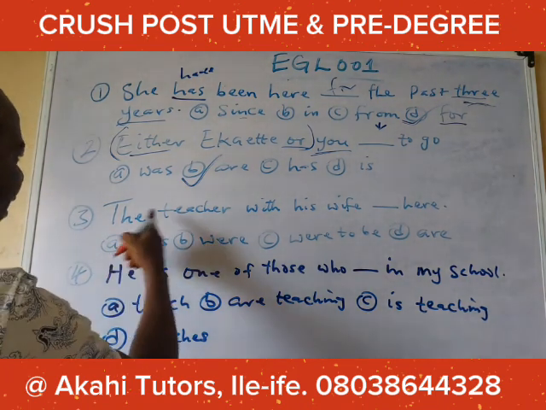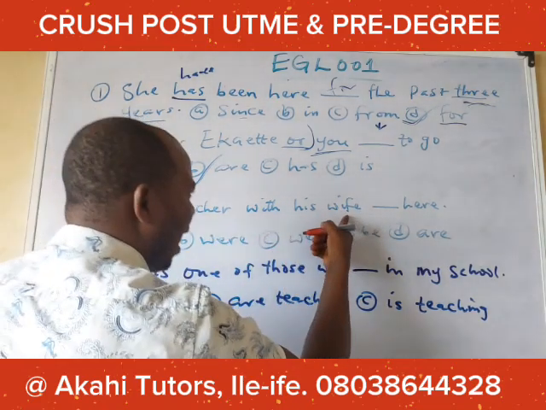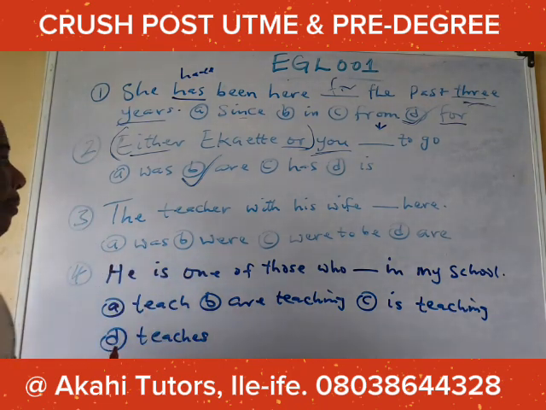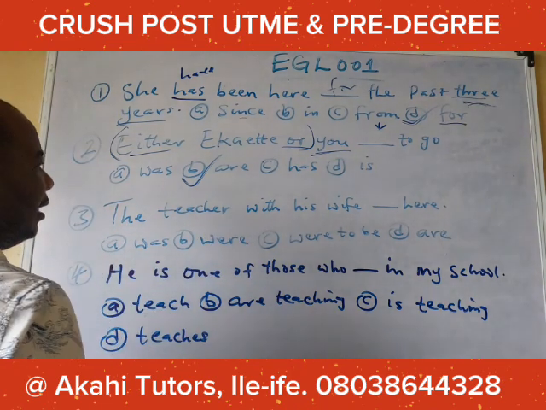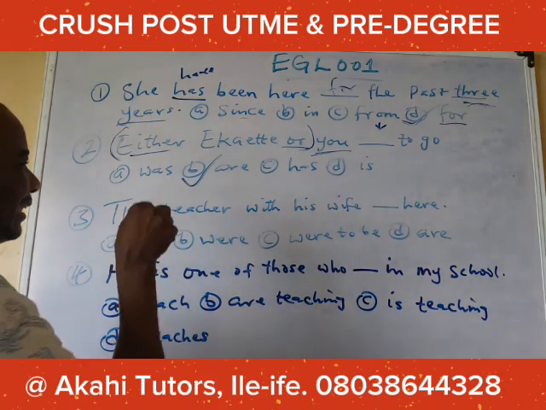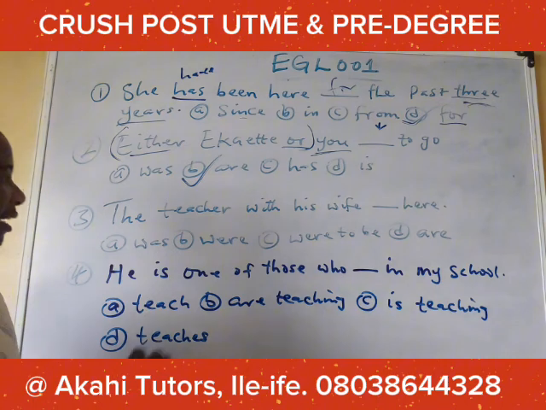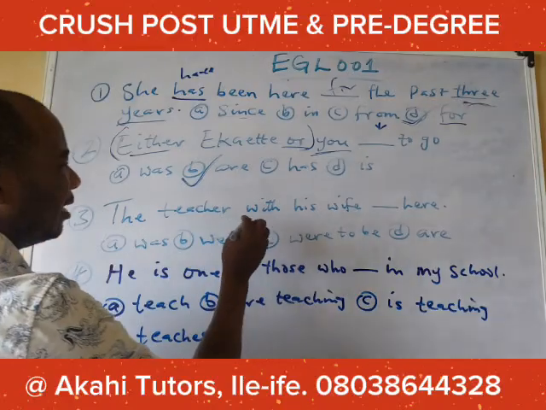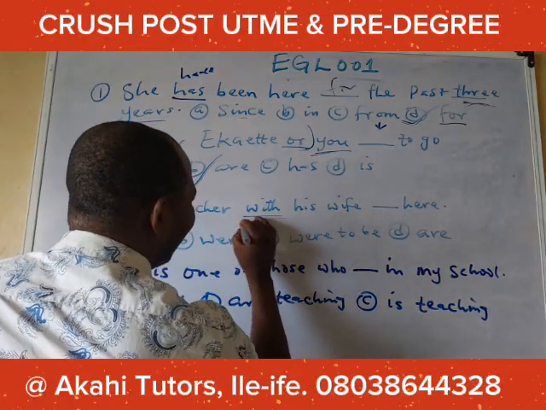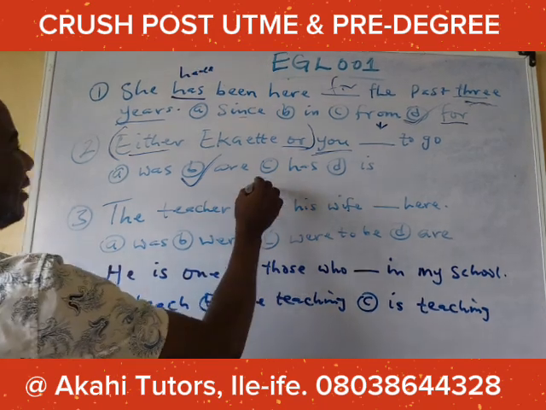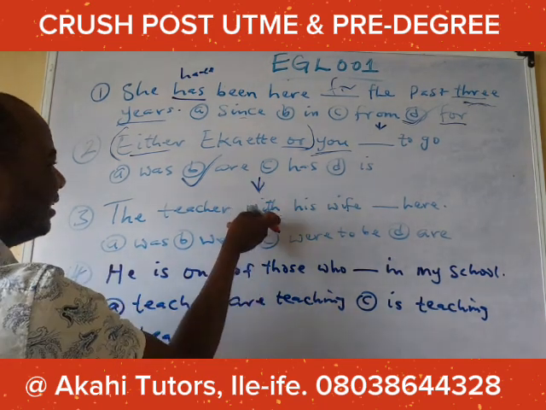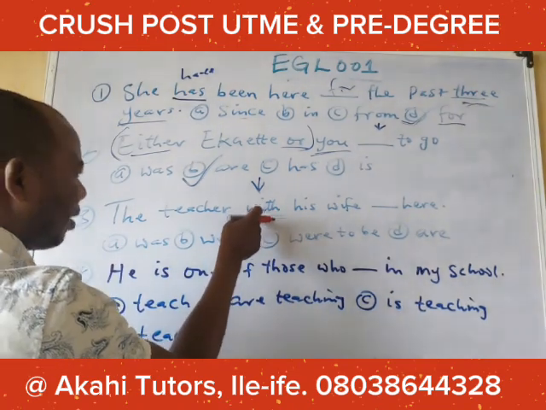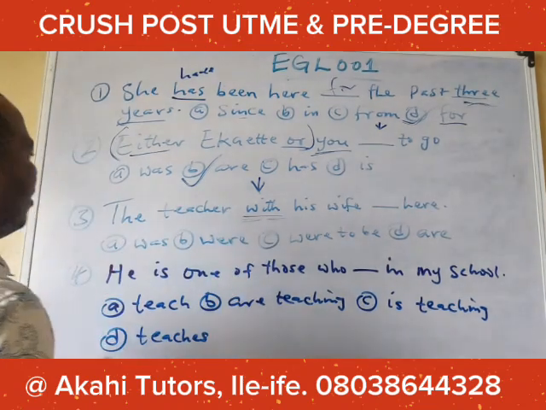Question 3. The teacher with his wife dash here. This question is also from Concord, and the type of Concord here is subordination Concord. How do we know? We know that by the linker, the subordinating indicator. This is a subordinating conjunction.